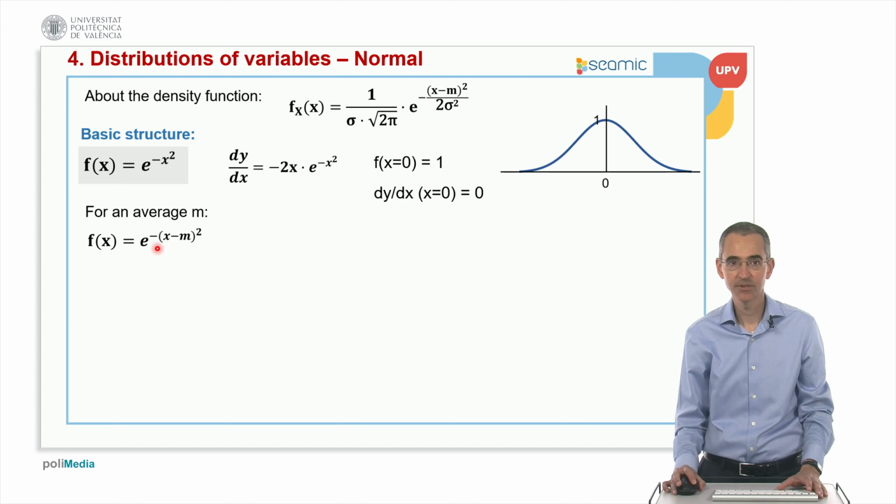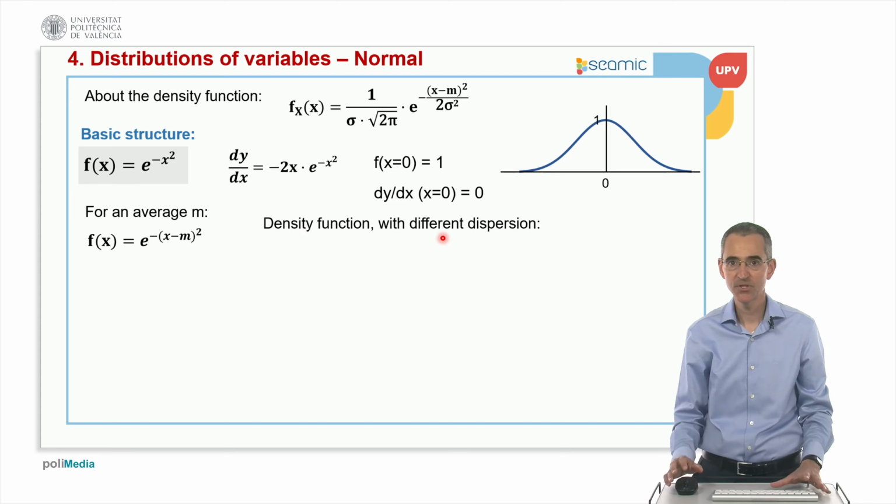So we can put the exponential of minus (x minus m) squared. This is the first step. But the density function should have different kinds of dispersion, so I have to consider one parameter so that dispersion can be different.